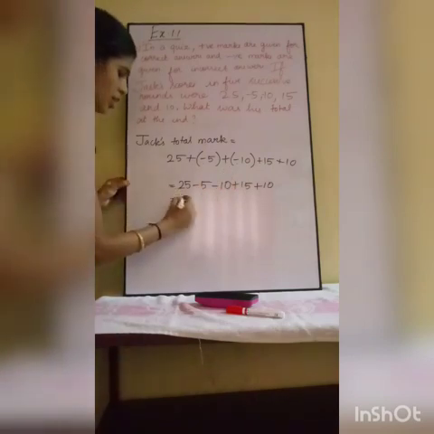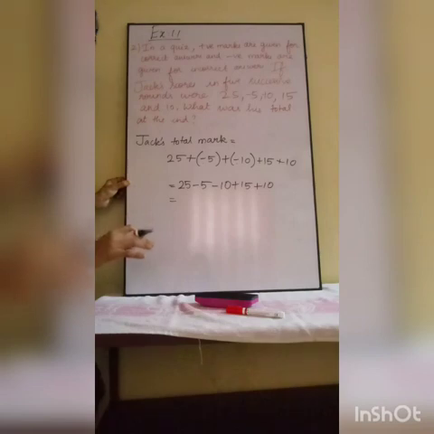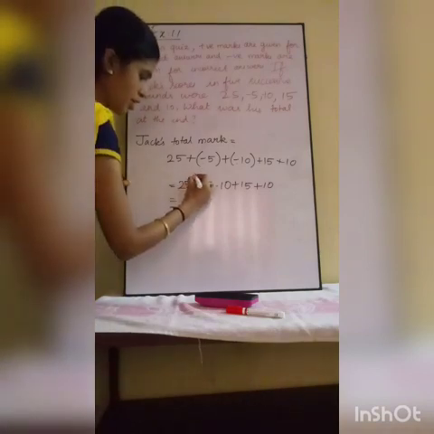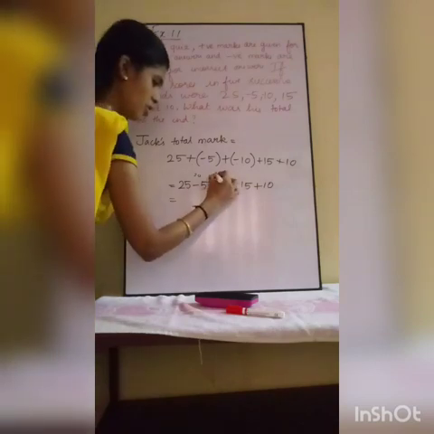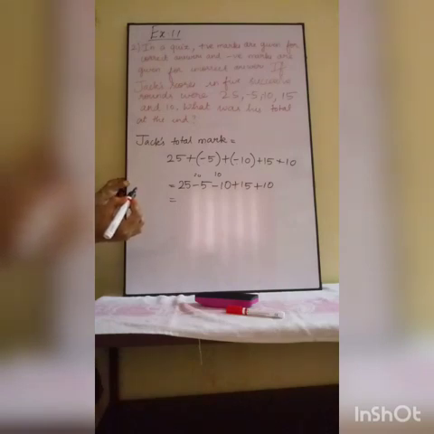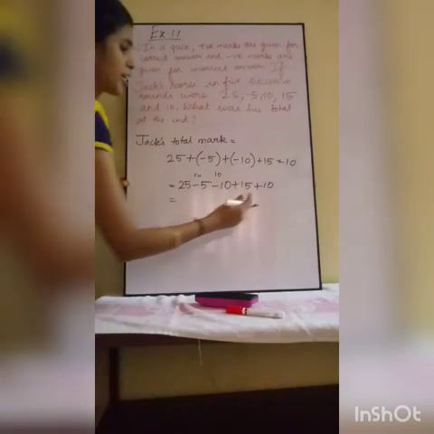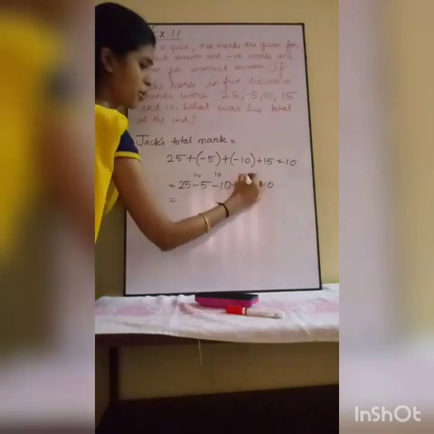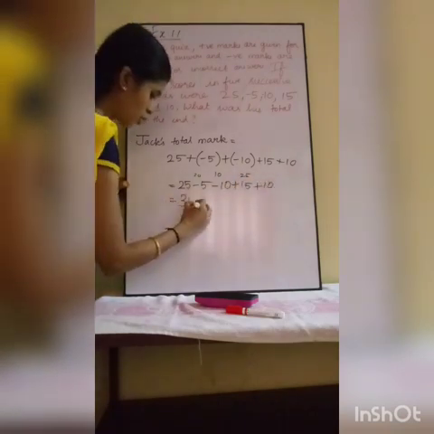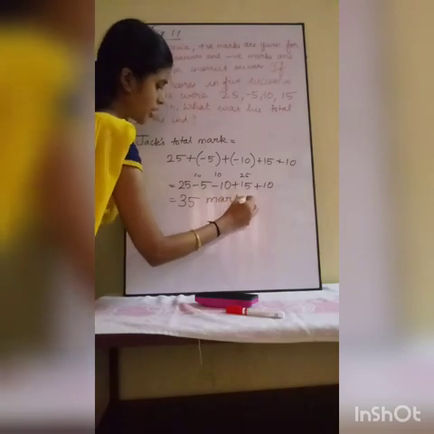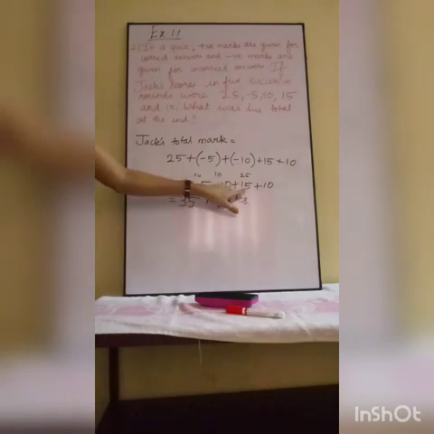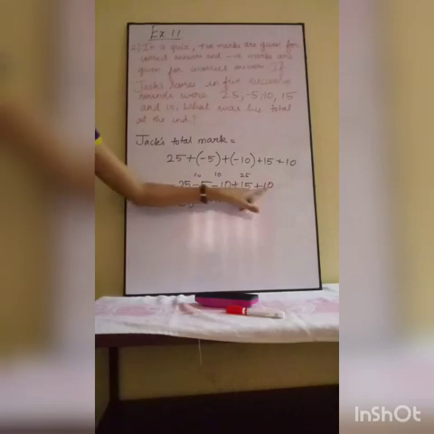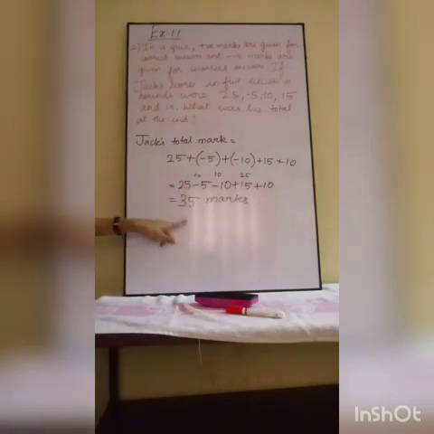Now 25 minus 5 is 20. 20 minus 10 is 10. 10 plus 15 is 25. 25 plus 10 is 35. So the total mark which he has scored is 35 marks. See, 25 minus 5 is 20, 20 minus 10 is 10, 10 plus 15 is 25, 25 plus 10 is 35 marks. So this is your total marks.